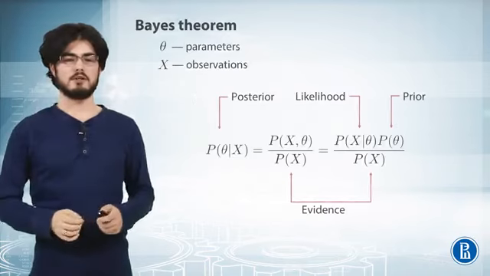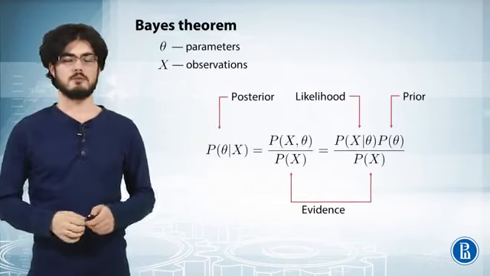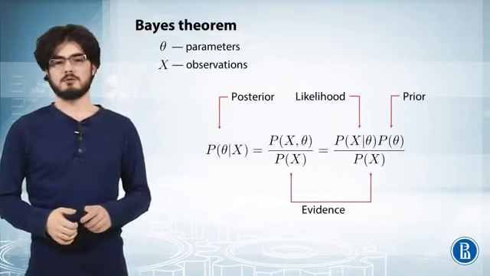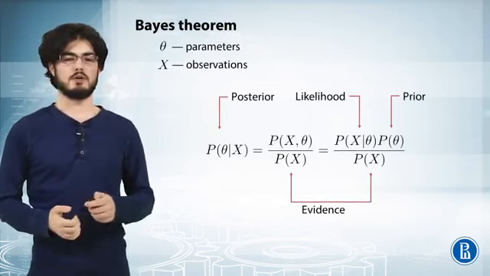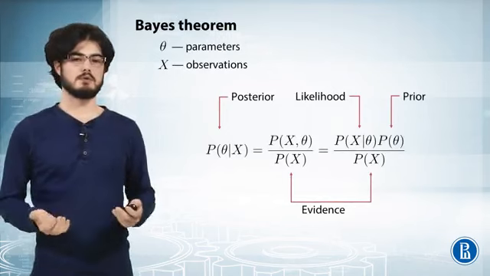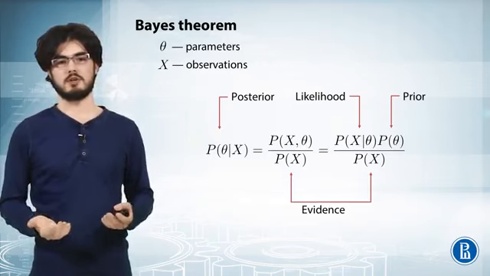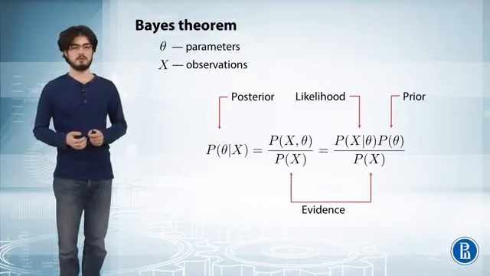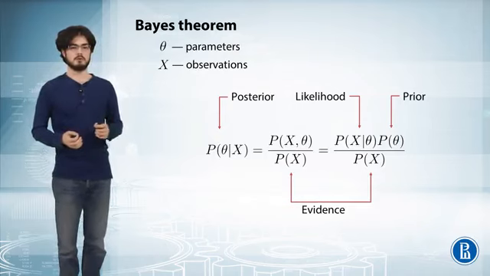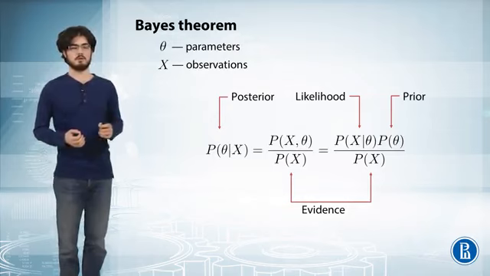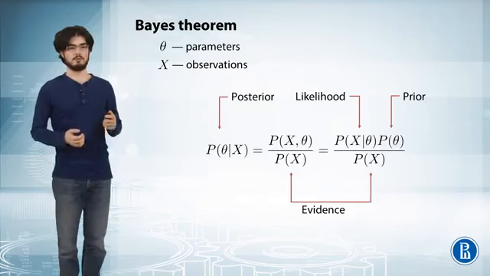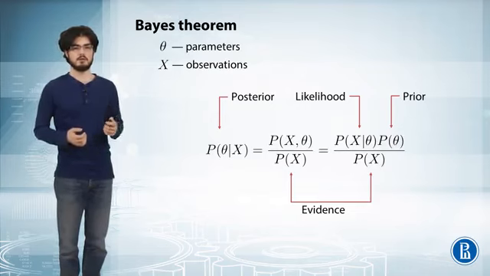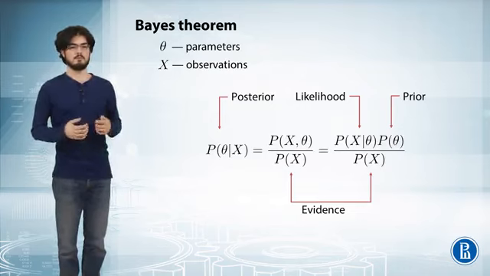And finally, the most important formula for this course, the Bayes theorem. We want to find out the probability of theta given x, where theta are the parameters of our model. For example, we have a neural network, and those are its parameters, and we have x. Those are the observations, for example, the images that you're dealing with. From the definition of the conditional probability, we can say that it is a ratio between the joint probability and the marginal probability p of x. And also, if we apply the chain rule, we'll get the following formula. It would be the probability of x given theta times the probability of theta over probability of x.